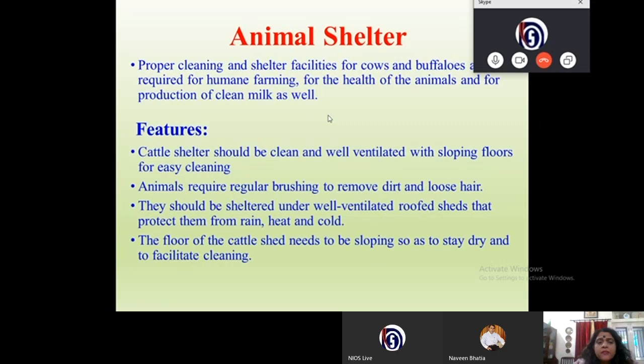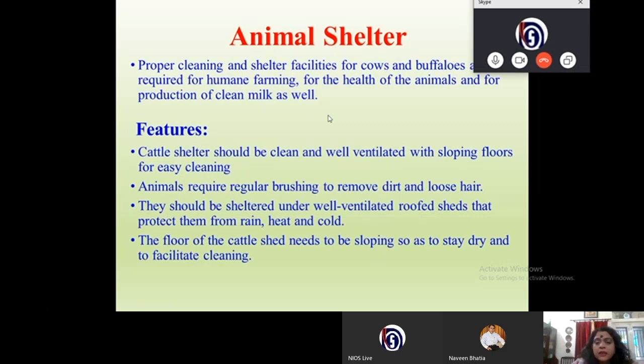Now let's see what the features of an animal shelter are. Cattle shelter should be clean and well ventilated with sloping floors for easy cleaning. So the floor should be sloping. Then animals require regular brushing to remove dirt and loose hair.